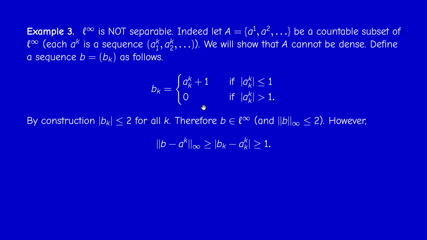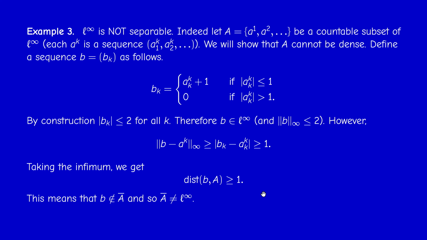Why? Because there are two cases. If AKK is bigger than 1, then BK is 0, and therefore I get AKK, which is strictly bigger than 1. If AKK is less or equal than 1, then BK is AKK plus 1, so the distance is 1, so it's bigger or equal than 1. But this is true for every K. Therefore, when you take the infimum over K, we see that the distance between B and A is bigger or equal than 1. So in particular, B cannot belong to the closure of A.